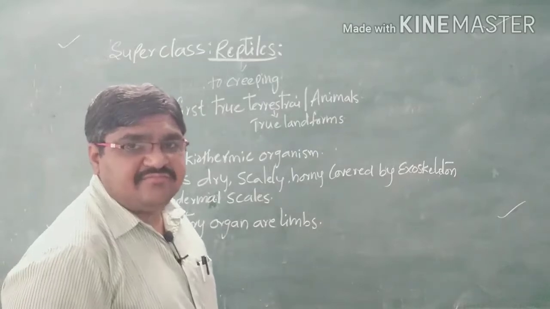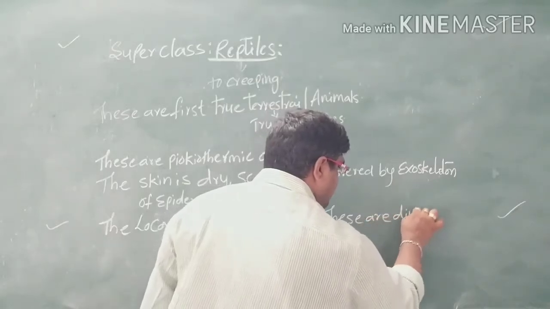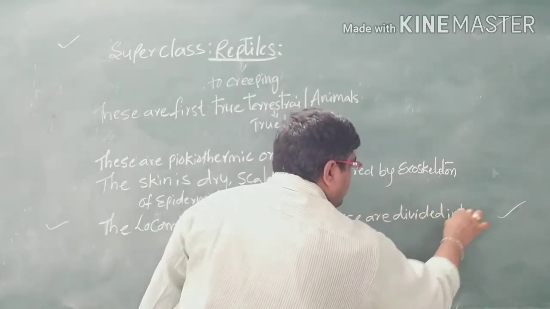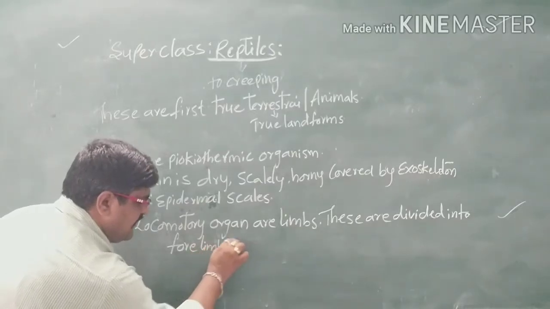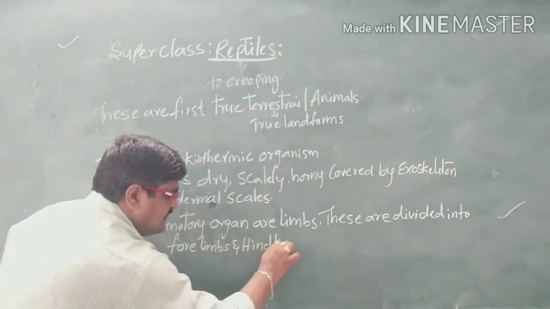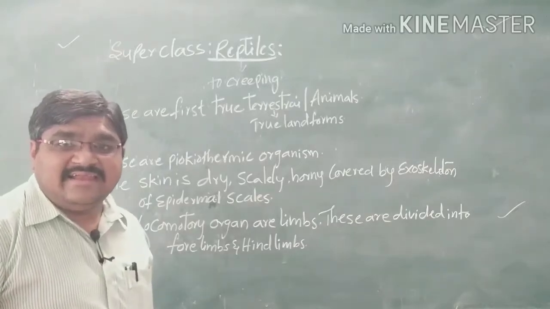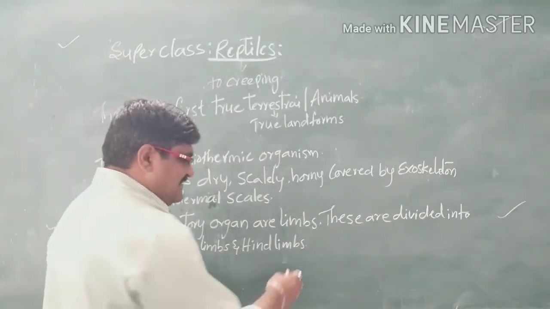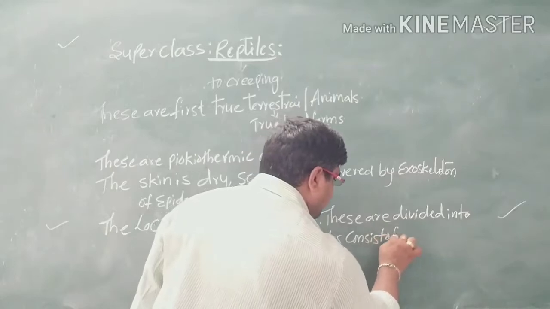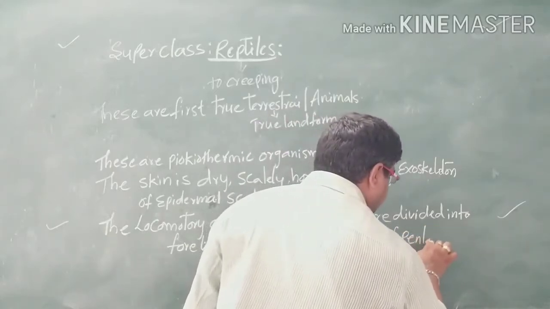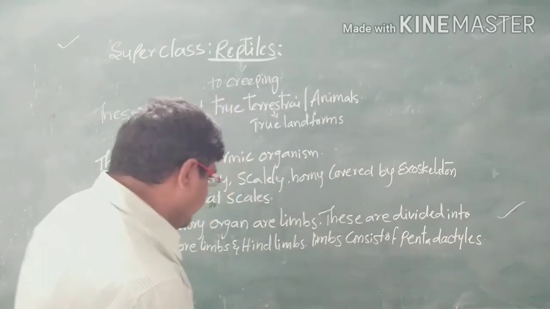These are divided into forelimbs and hind limbs, where the limbs consist of pentadactyl, with claws.